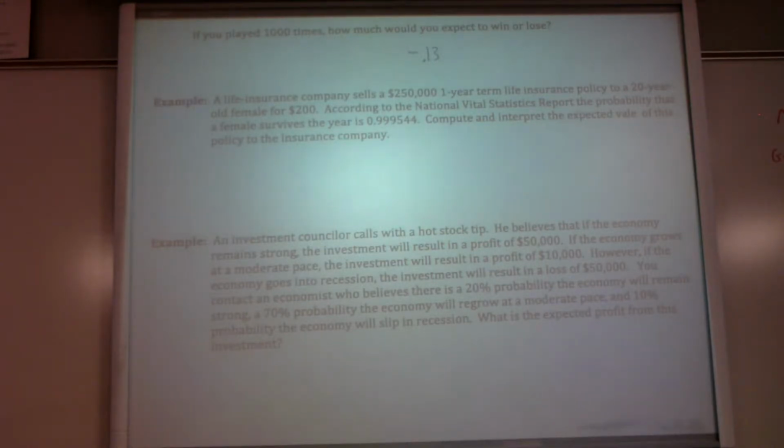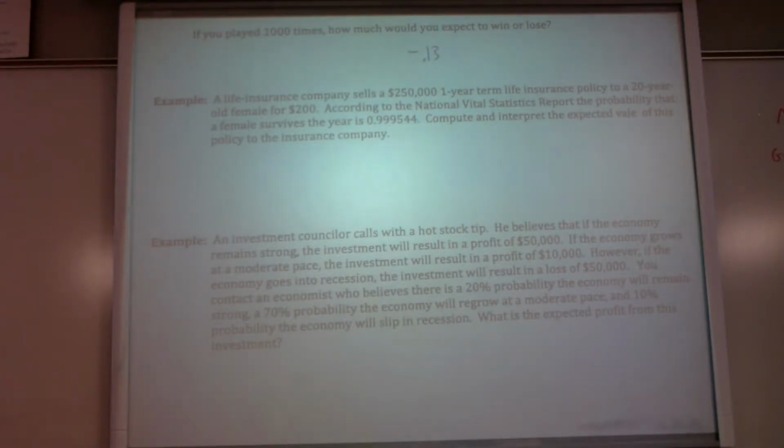Okay, so a life insurance company sells a $250,000 one-year term life insurance policy to a 20-year-old female for $200. What that means is she pays $200, and if she dies in the next year, the company will pay her $250,000. If she doesn't die, then she loses the $200, but she was kind of protected in that time. According to the National Vital Statistics Report, the probability that a female survives the year is 0.999544, so extremely likely. Compute and interpret the expected value of this policy to the insurance company.